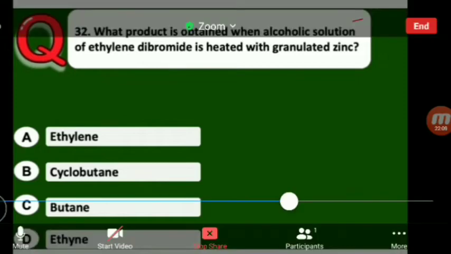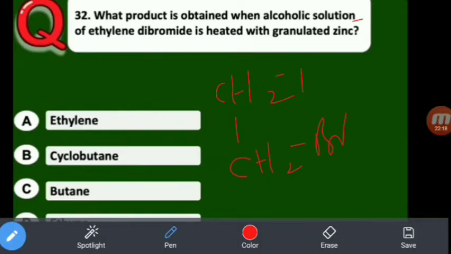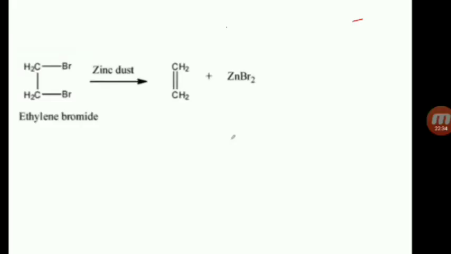So now CH2Br, CH2Br reacts with zinc to give ZnBr2. So the formation of ethylene. So the answer is A. Ethylene is the answer. You see, ethylene bromide in the presence of zinc dust gives ethylene.